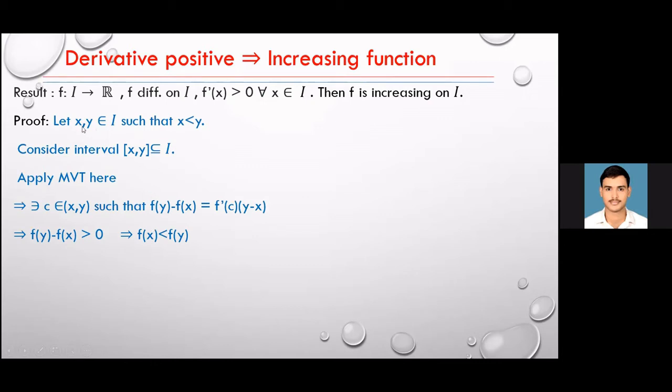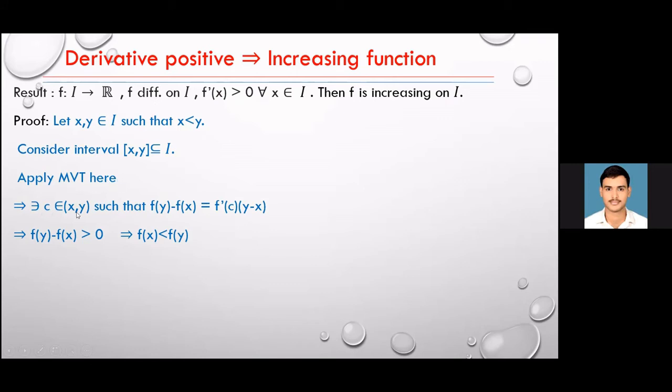So we take arbitrary x and y with x less than y, and then the interval from x to y will be contained in I. Are you sure that it will be contained? Yes, because I is an interval. So if you take any two points, the interval between them will also be a subinterval of I. So f is differentiable and continuous there, and we can apply the mean value theorem here.